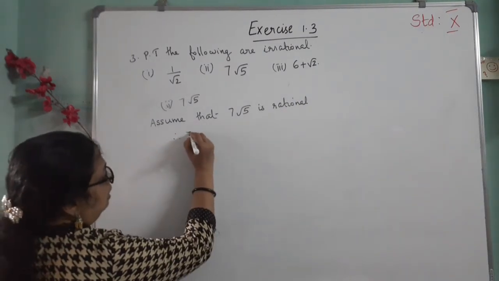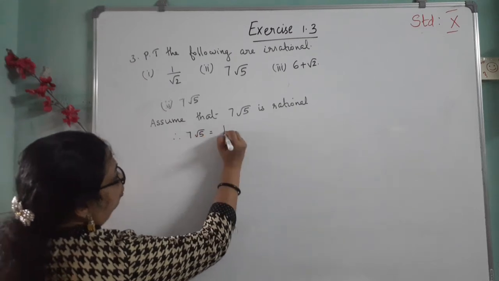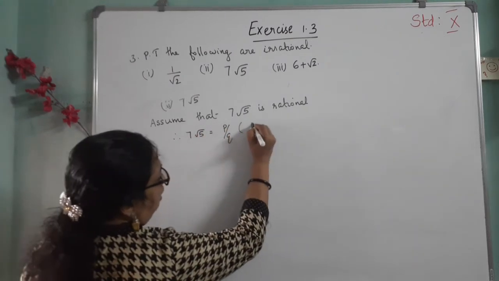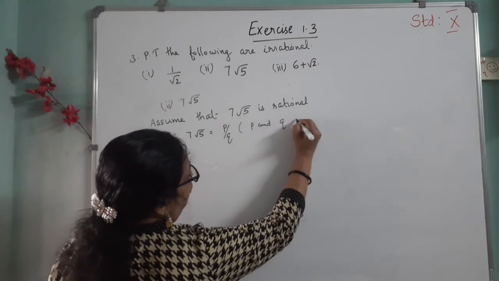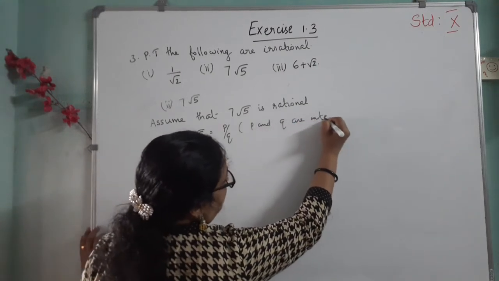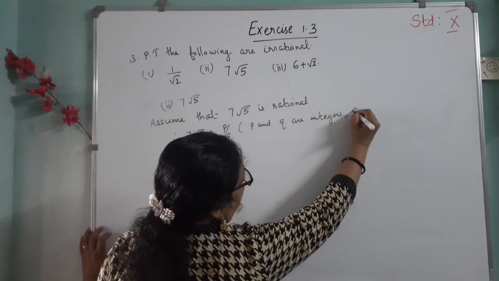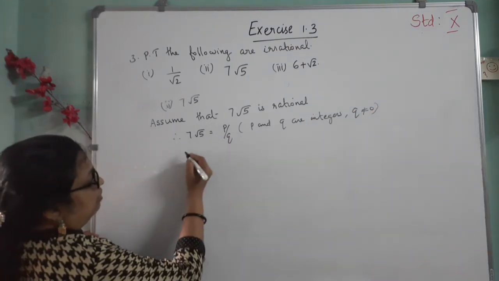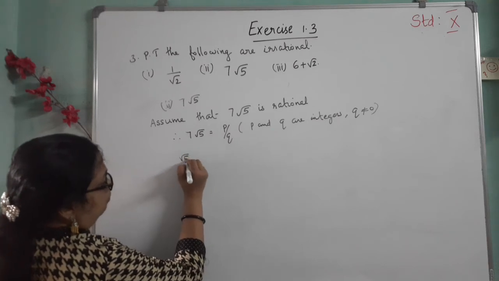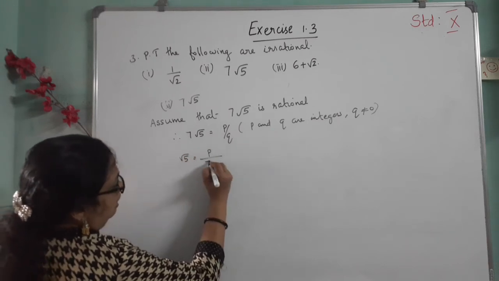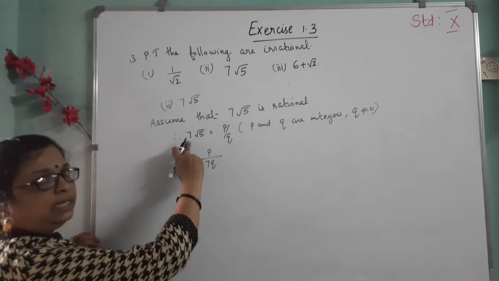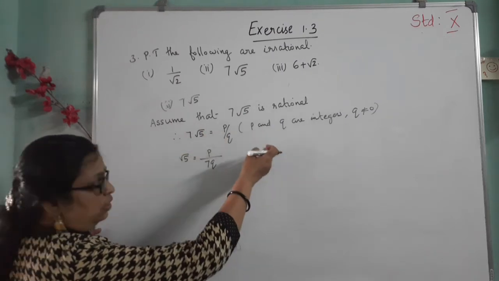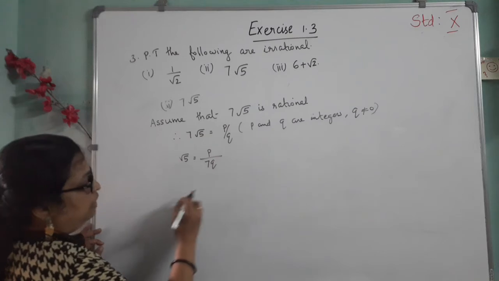Therefore 7 root 5 is equal to p by q, where p and q are integers, q not equal to 0. Then from here we can write root 5 is equal to p by 7q. Here 7 is multiplying, so transposing to the right side as division, p by 7q.